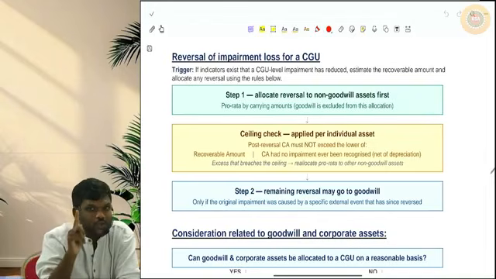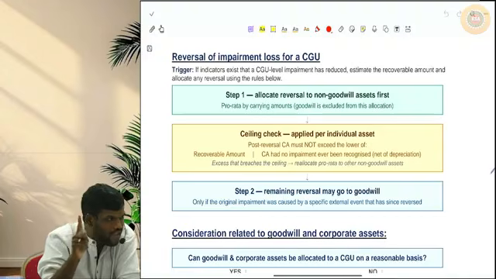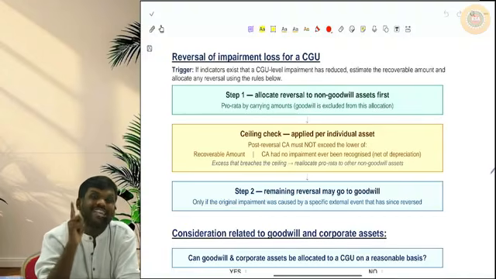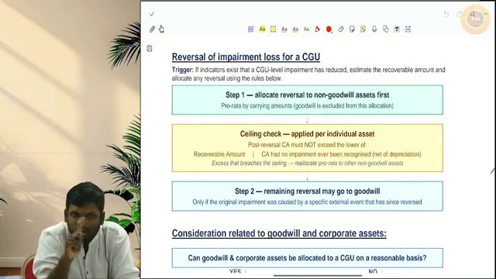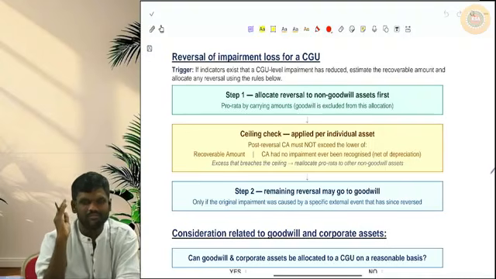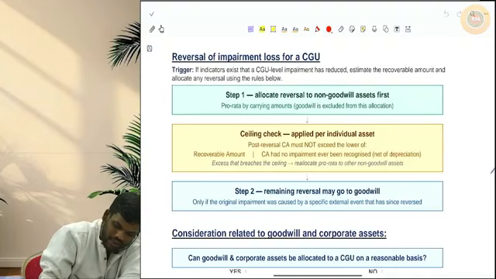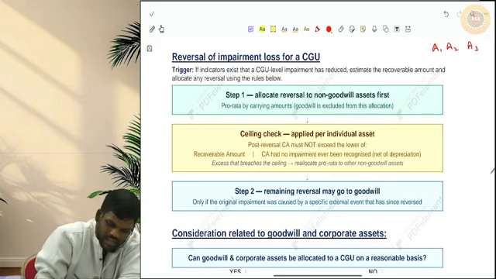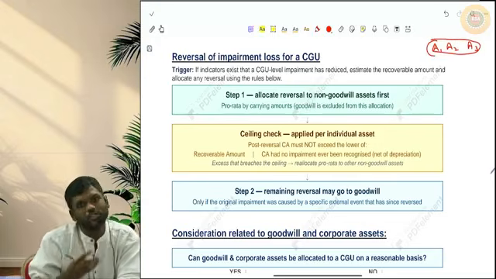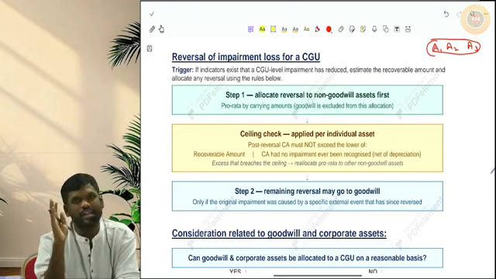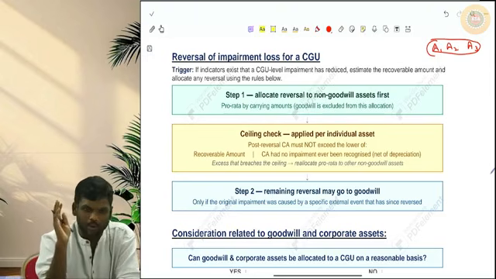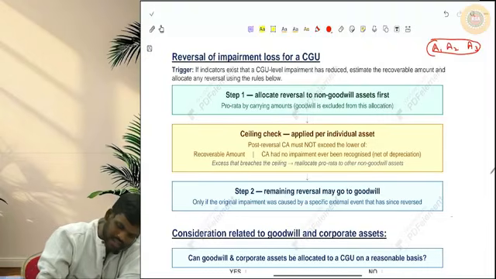Remember, first you should not reverse it for goodwill; first you have to reverse it for other than goodwill, in the ratio of their carrying amounts. Assume you have A1, A2, A3. You split it in the ratio of these carrying amounts, and then you will increase by that reversal.